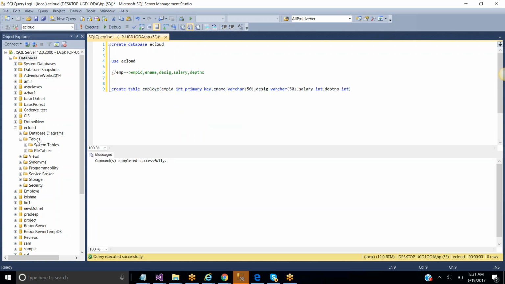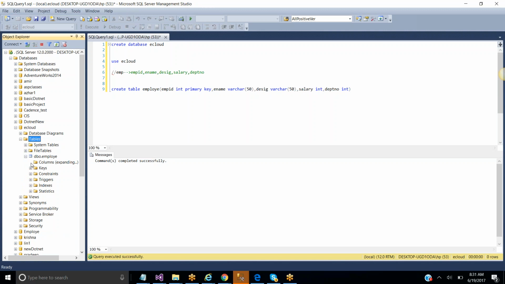See here, under the eCloud, I'm refreshing the tables. See here, the table is stored in this eCloud under the tables. See here, all of you, under the employee we have 5 columns, that is employee ID, employee name, designation, salary and department number. Employee ID is a primary key, and that is the reason the key symbol is applied over there.